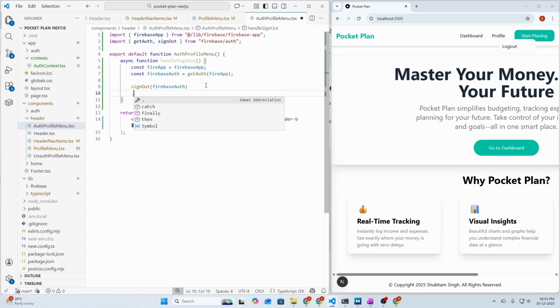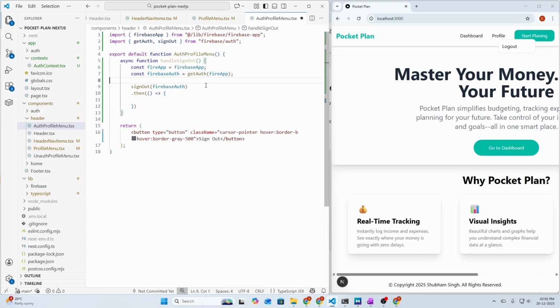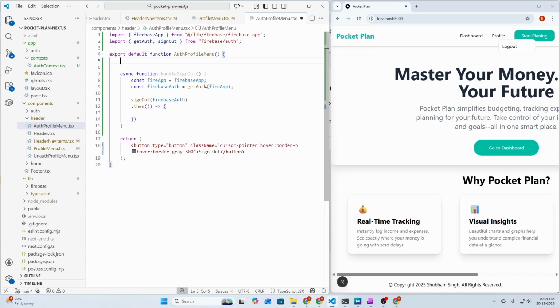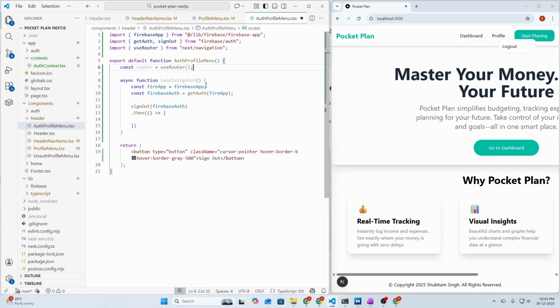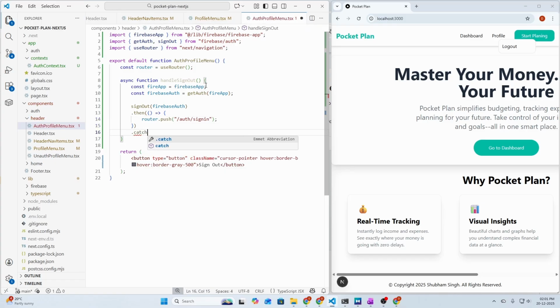So then we can call the then function here, and we can actually redirect the user to login page. So let's do that. So here we need to say, actually let's import the router from next navigation. So const router equals use router from next navigation, and here we need to say router dot push, and it will go to auth slash sign in, and then we need to catch any errors if there are any errors.